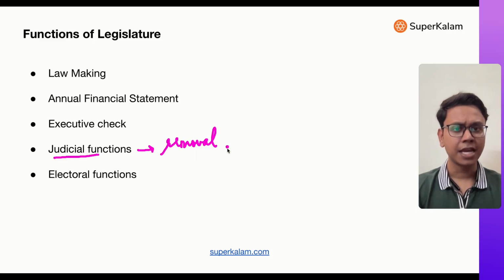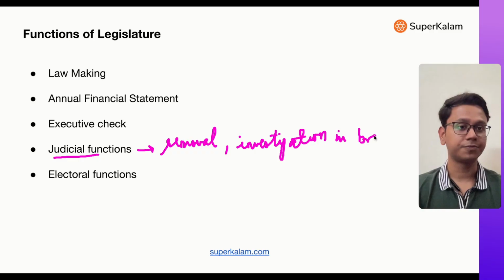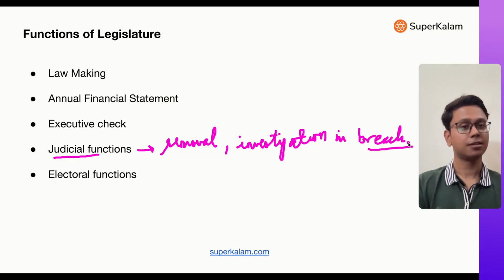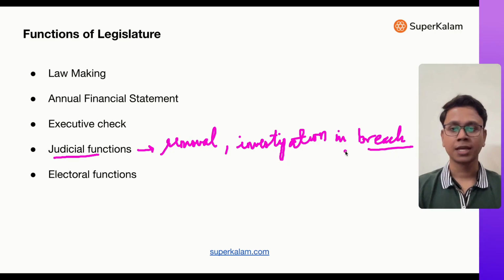At the same time, if there is a breach of any privilege of the Parliament, then Parliament also does investigation, and Parliament also punishes the person. This is the special power in breach of privileges, right? This is the fourth thing. Then there is an electoral function of Parliament also.